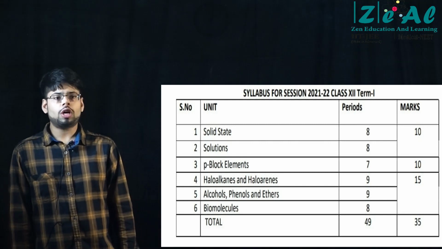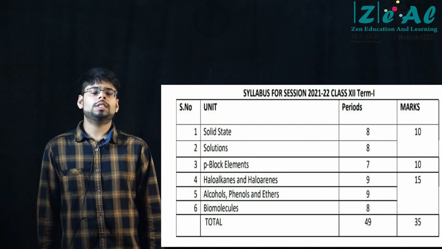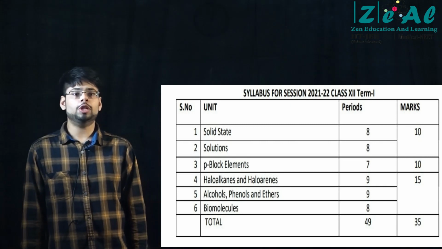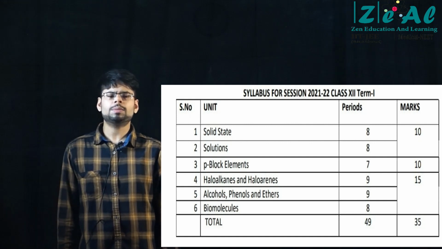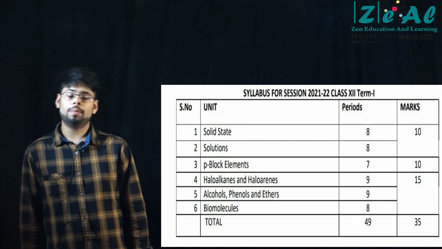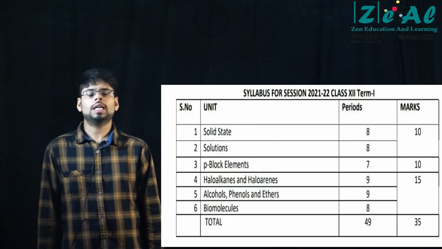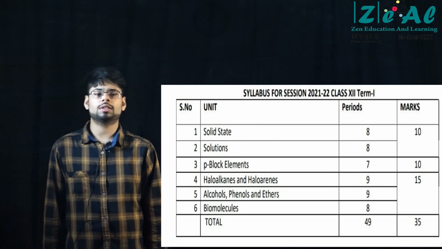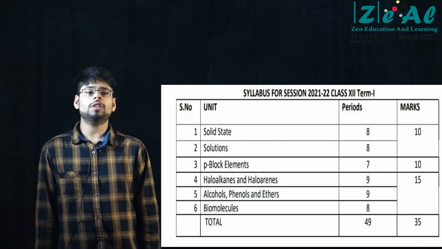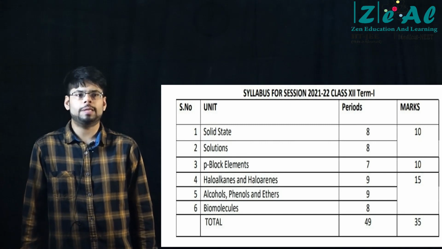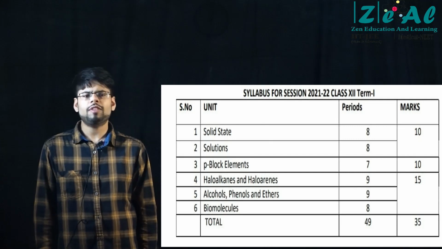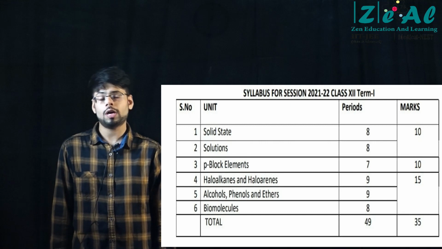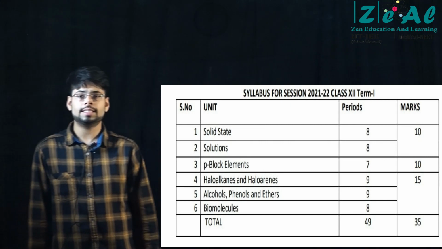Last but not the least, if I talk about the reactions to identify primary, secondary and tertiary alcohols, then you should focus on Lucas test. It's a small paragraph given in NCERT though, but it's very important. They may ask you a question like this: which of the following alcohols will produce turbidity in Lucas test immediately? Or which of the following alcohols will not produce turbidity at room temperature? So in that way you will come to know whether the question is talking about a primary alcohol or a secondary alcohol or a tertiary alcohol. So Lucas test is extremely important.